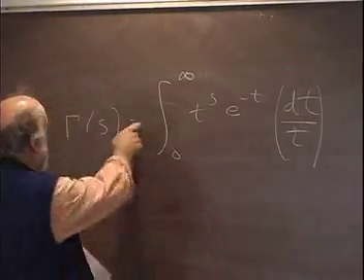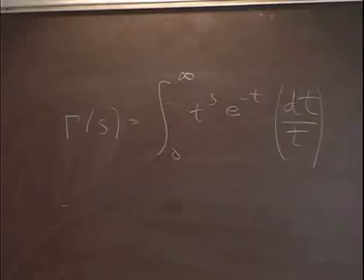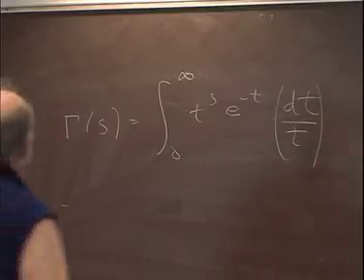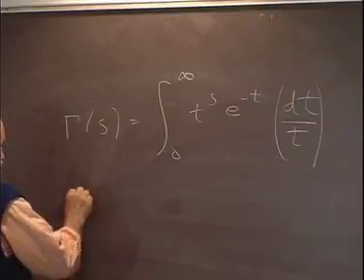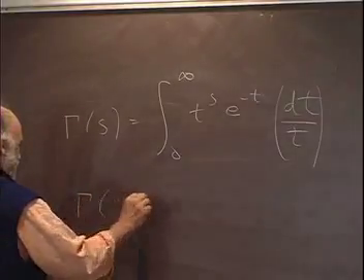What's the relation between the gamma function and the factorial function? I think gamma of s plus 1 is s factorial or something, when s is an integer.